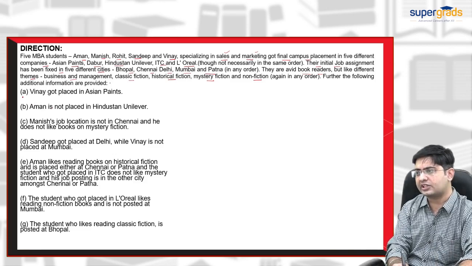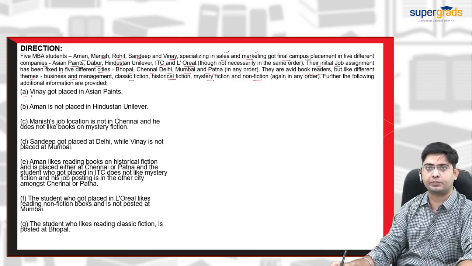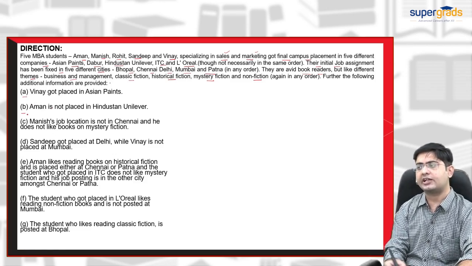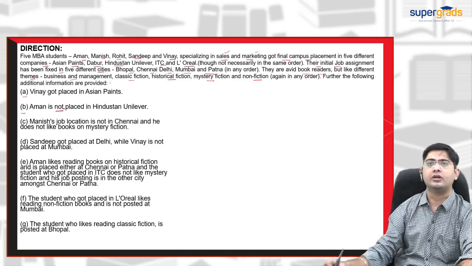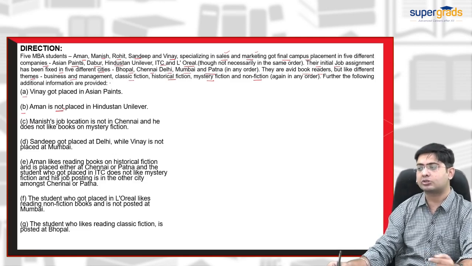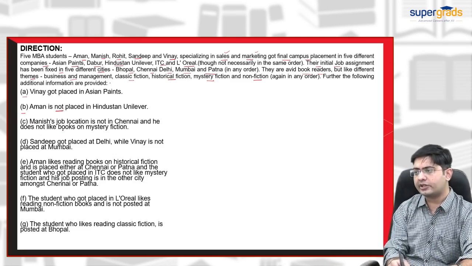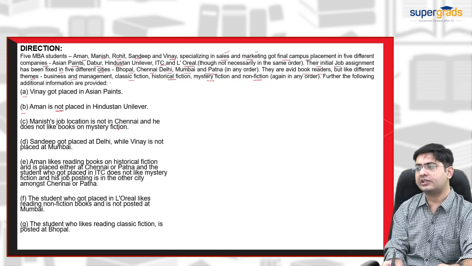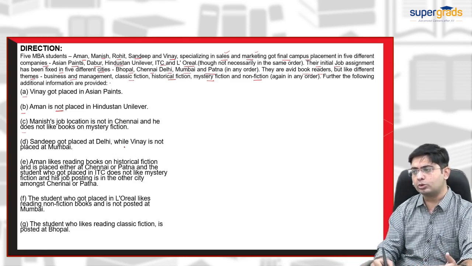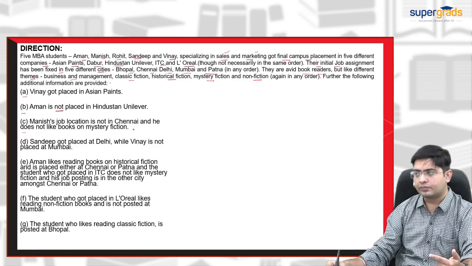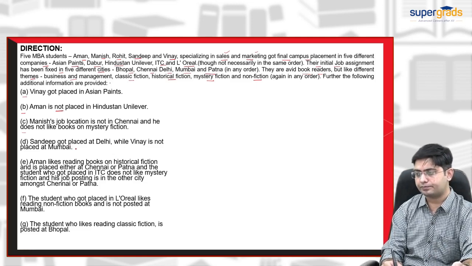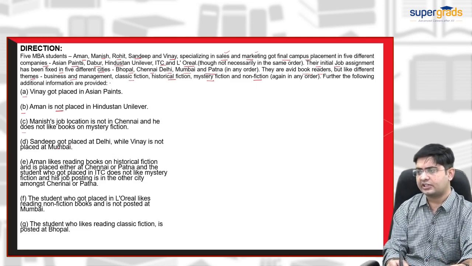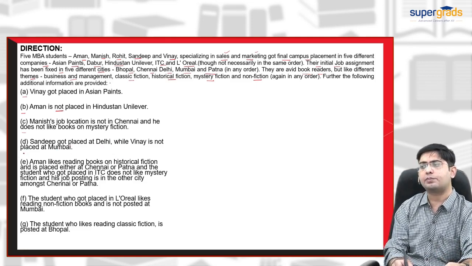The first clue says that Vinay got placed in Asian Paints. The second clue says that Aman is not, please focus on the word not, placed in Hindustan Unilever. The third point is Manish's job location is not in Chennai and he does not like books on mystery fiction. So there are some clues related to the students, their company, their reading, whatever it is. Sandeep got placed in Delhi while Vinay is not placed in Mumbai.